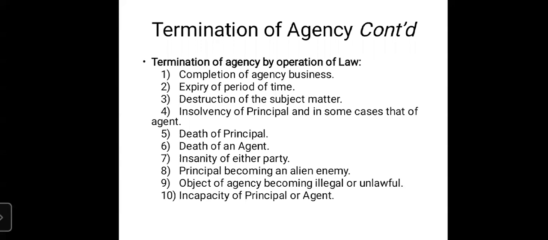So there we will be discussing how the goods can be sold, and how many parties are involved in the selling of goods or sale of goods. There are two major parties involved in the sale of goods. One is called seller and the other one is called buyer.